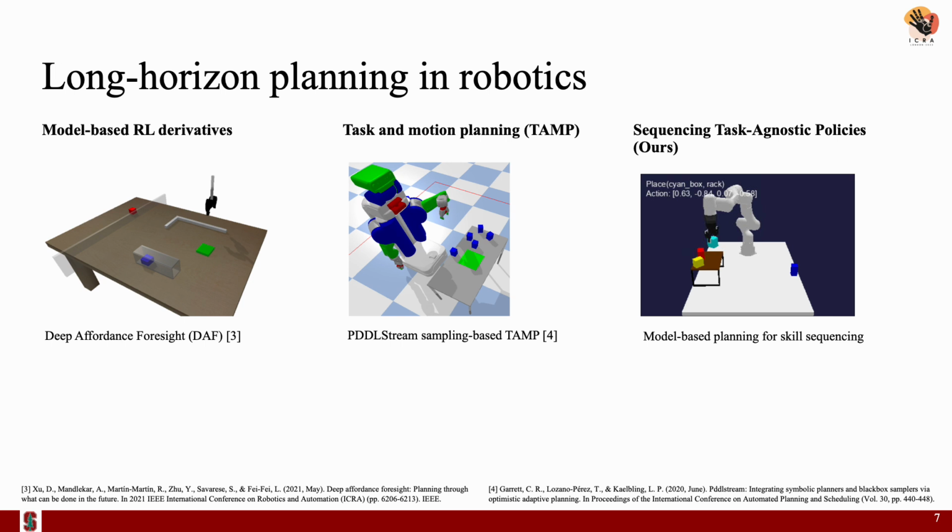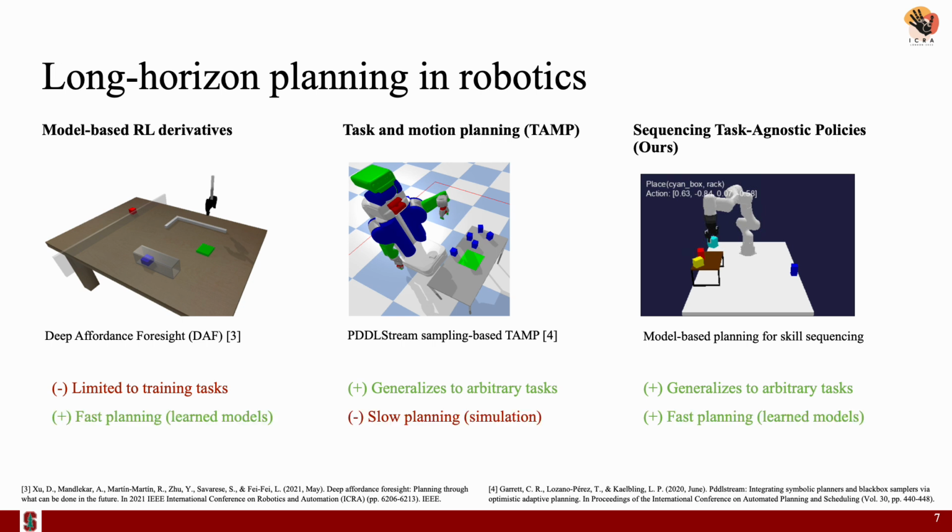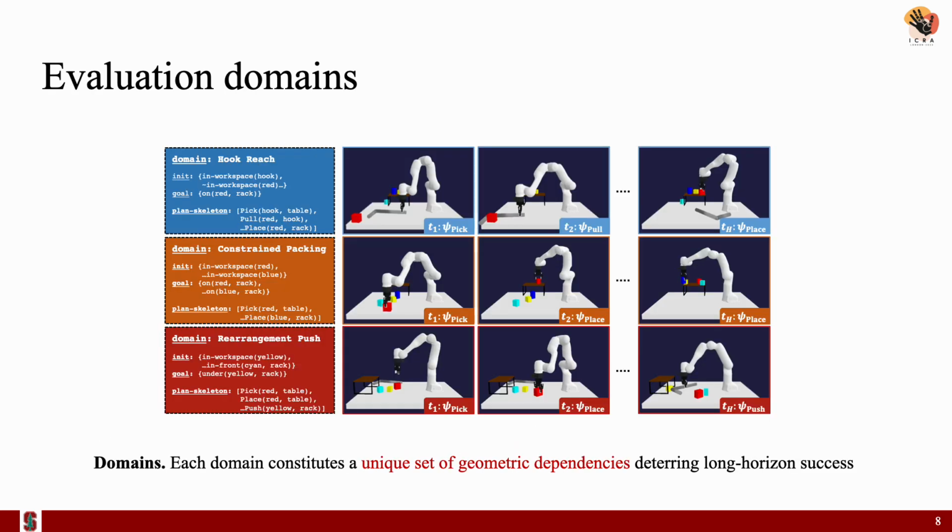In comparison to prior work, which includes model-based RL and traditional TAMP methods, our work can generalize to arbitrary long horizon tasks, produces plans quickly through the use of learned models, and also promises better scaling to large libraries of skills. We compare our method to baselines across 3 domains, each with 3 different tasks that constitute a unique set of skill dependencies deterring long horizon success.